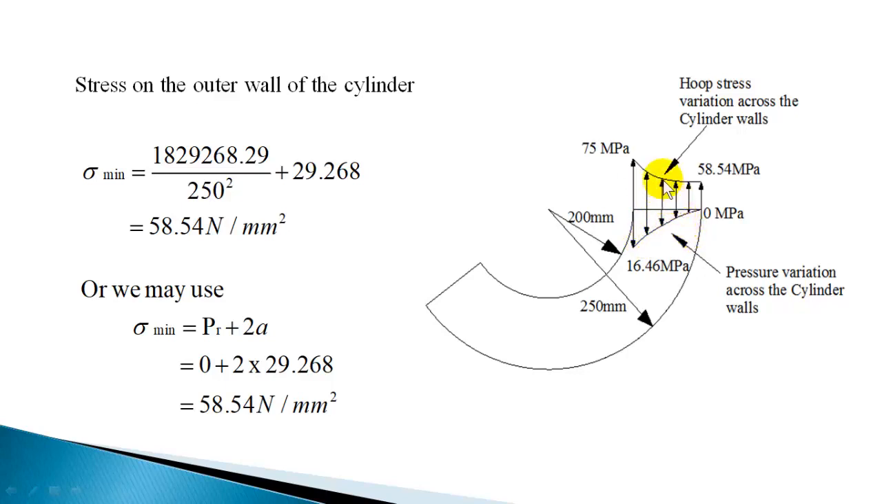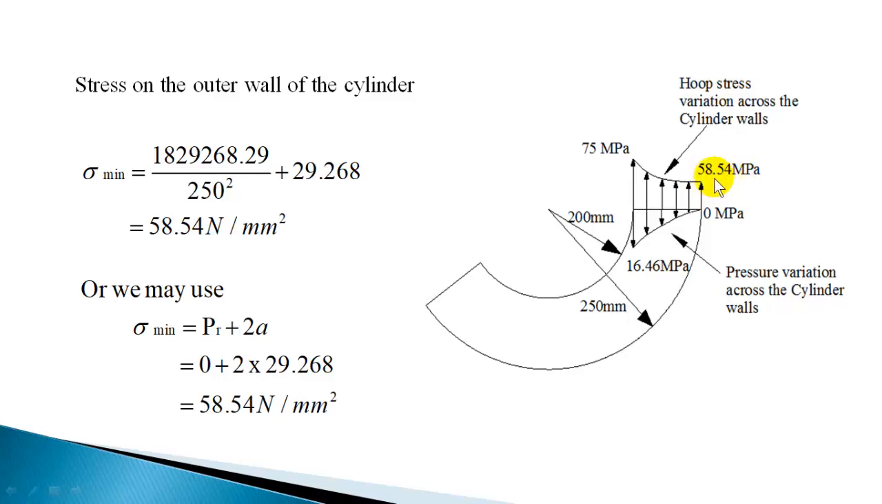So the hoop stress is continuously decreasing with the radius. As radius increases, hoop stress is decreasing, and pressure is also decreasing. Now at any given radius, for example the inside radius, you know the hoop stress. Hoop stress minus 2A will give this. Similarly, hoop stress here minus 2A will give the pressure here. So if the pressure is known, pressure plus 2A will give the hoop stress.